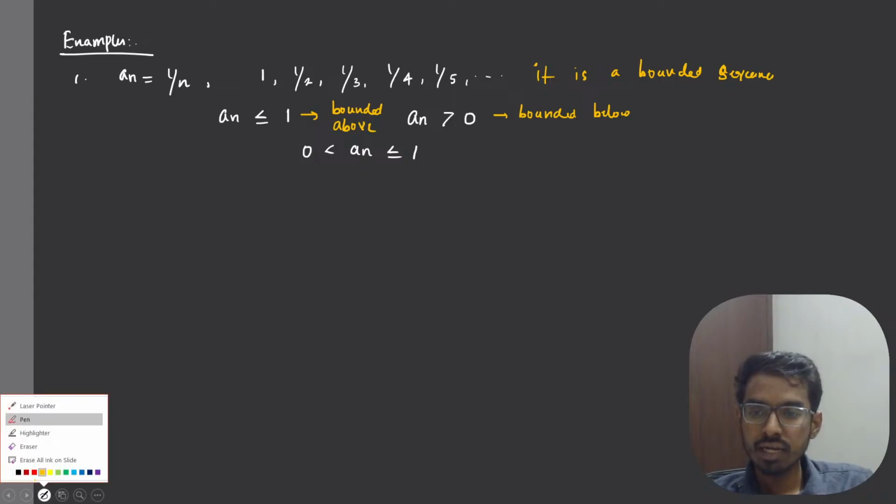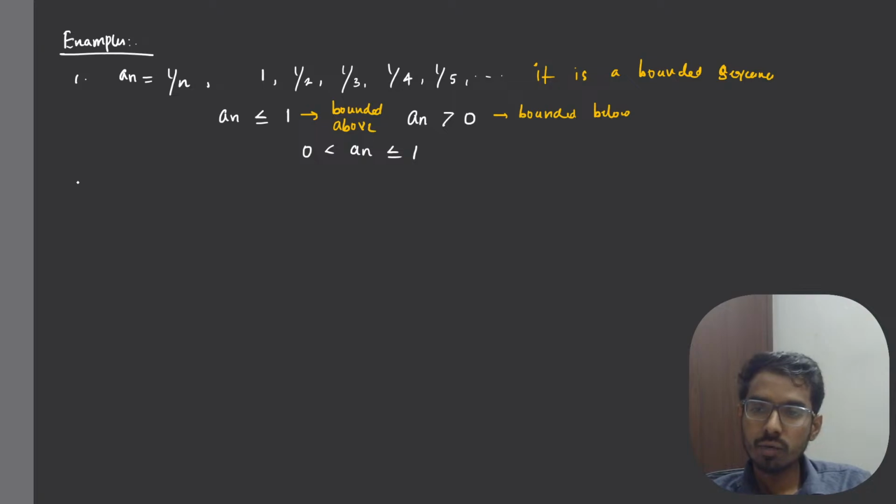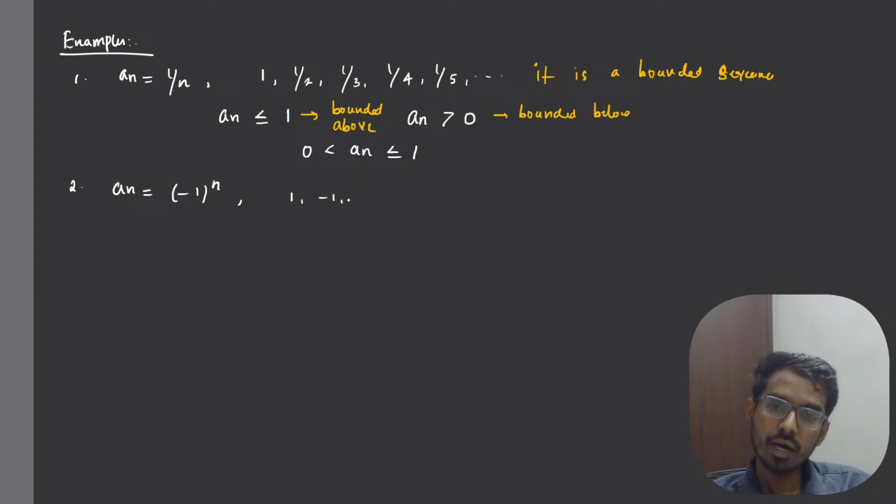It is bounded above as well as bounded below. Now I will give you one more example. Let us take a_n to be equal to (-1)^n. What are the outputs for this sequence? It will be 1 or -1, right?